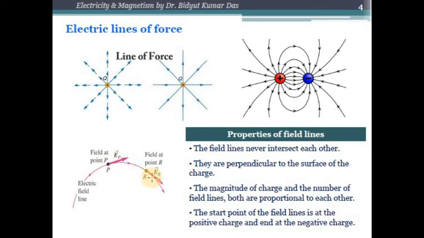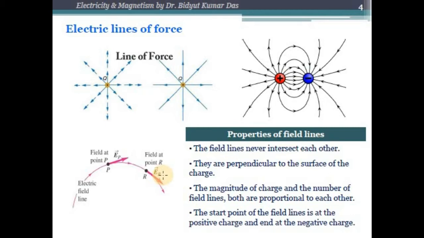Similarly, the direction of the electric field at point R will be directed this way. So this is the way you can find out the direction of the electric field from the electric field lines. There are some properties regarding the electric field lines.